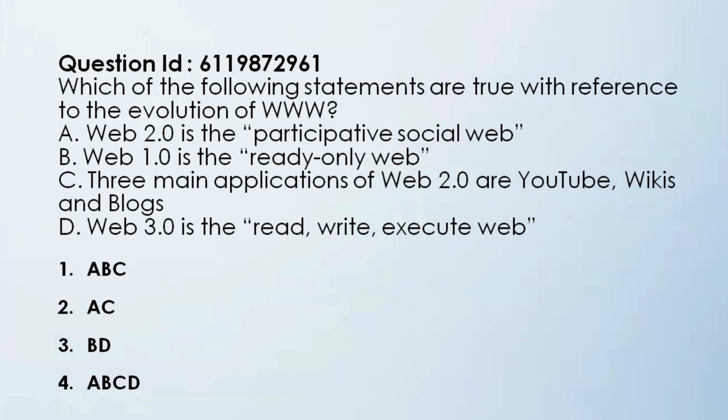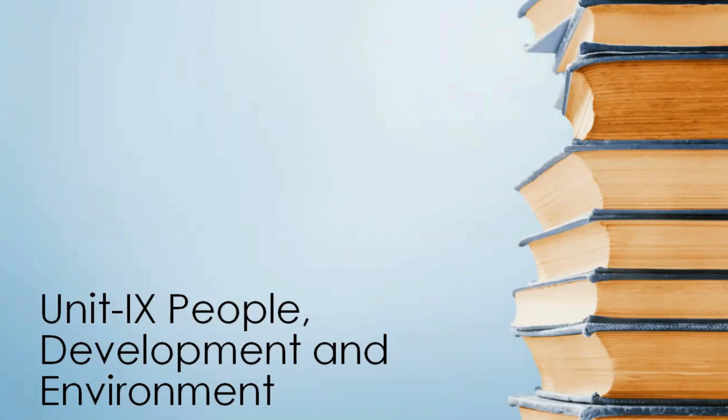Okay, so if you have read about the versions of WWW, this is going to be an easy question. And if you get this question wrong, I want you to go back and read about features of each version. Okay, so option 4, ABCD, are all correct. With that, we come to the end of Unit 8, that was ICT, and now moving on to the questions from Unit 9, that is People, Development, and Environment.